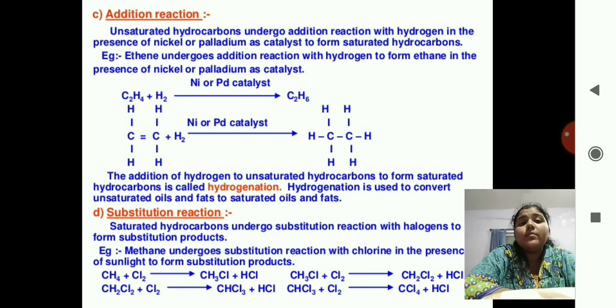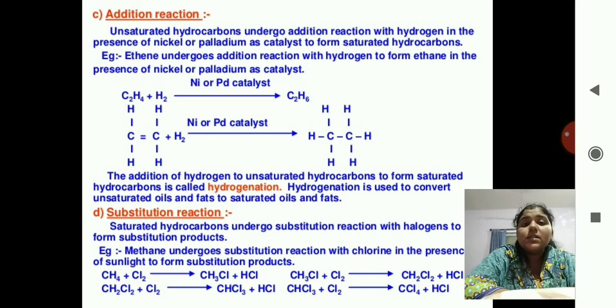So now what I am doing? I want to remove this bond. I want them to be single bonded. So what I'll do now? I'll return their hydrogen atoms again. So I am hydrogenating it. This is called an addition reaction.